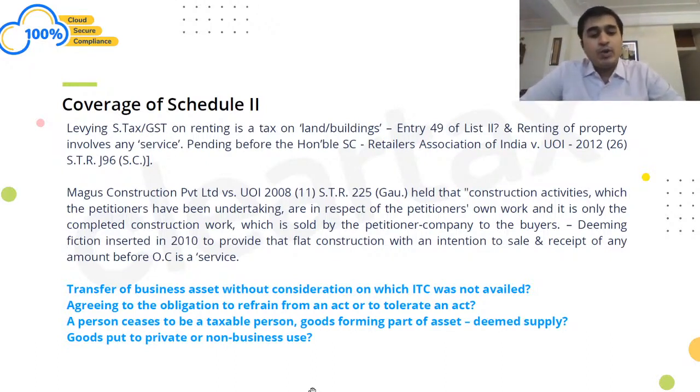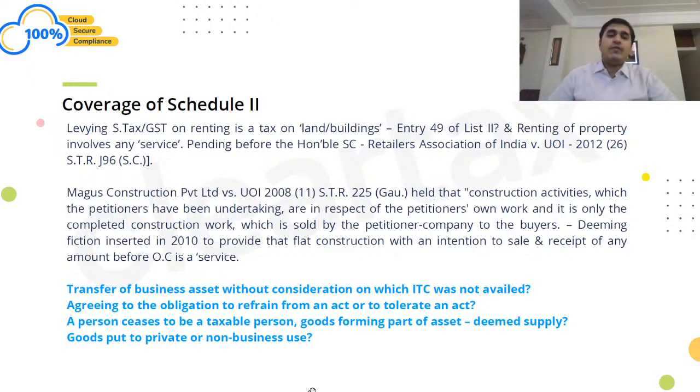Next, goods put to private or non-business use. It has been said that if I have my laptop and I am using that laptop for my private purposes, let's say for my brother's wedding for 20 days, in that case it is deemed to be a supply as per Schedule 2. Once again, it is only in Schedule 2, not in the supply definition. One may say that this is not a transaction which may be chargeable to tax.